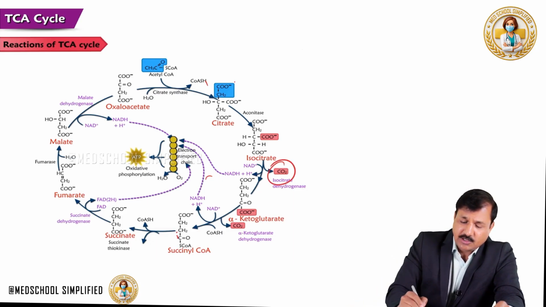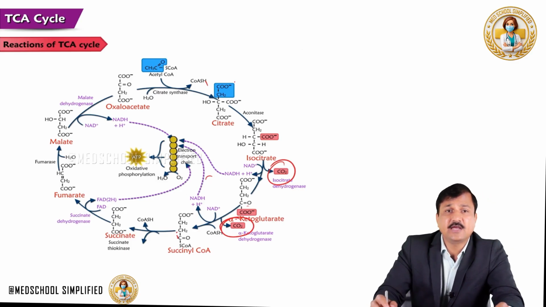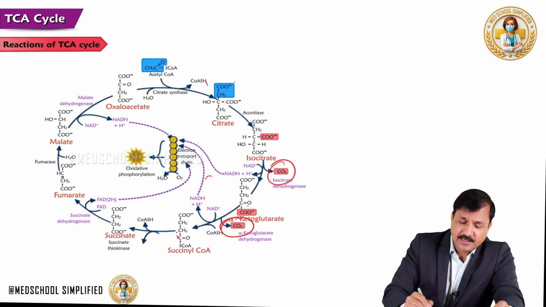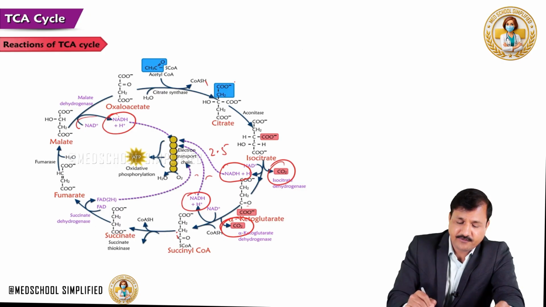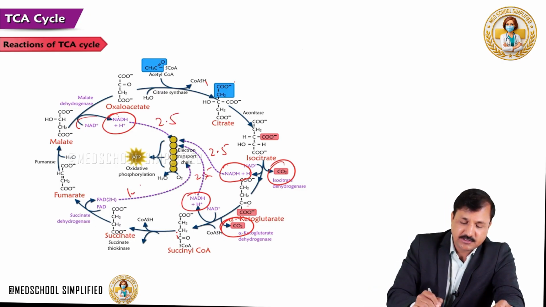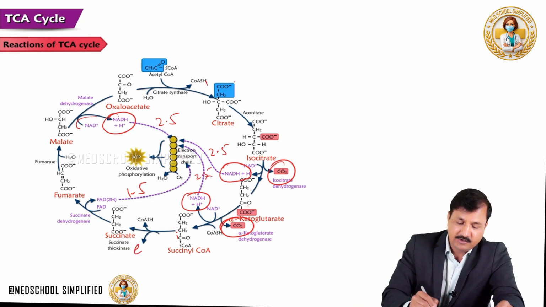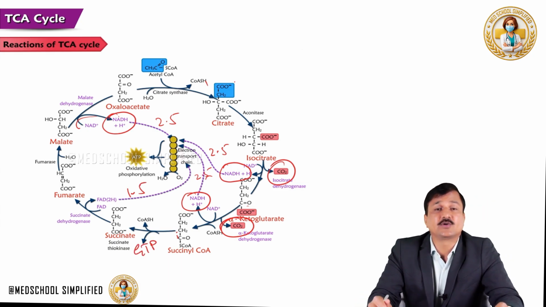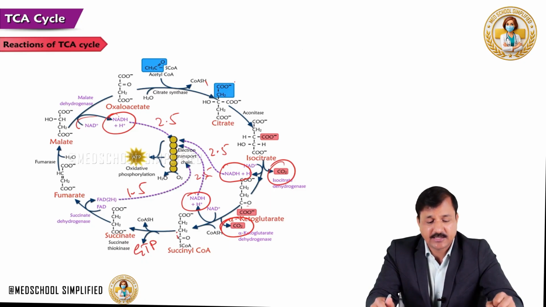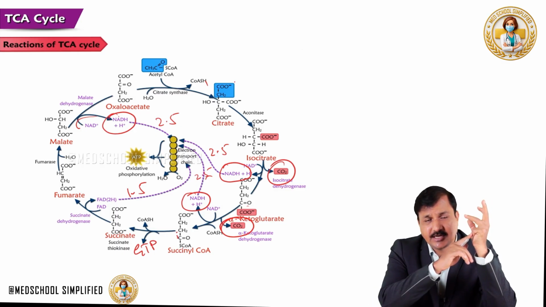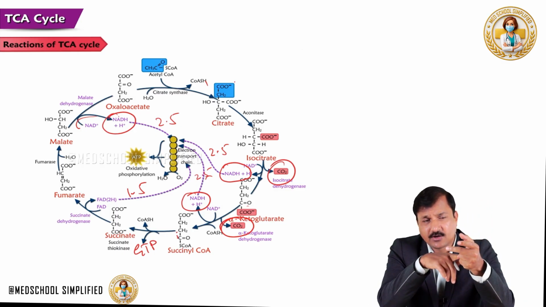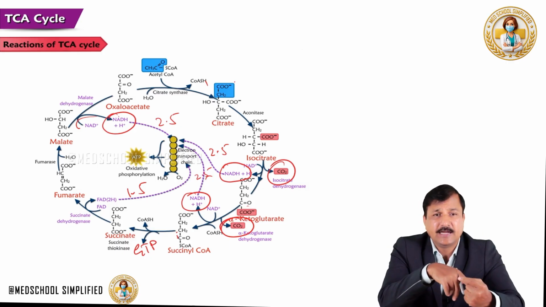So, that means 2 carbon dioxides are released for every acetyl-CoA being oxidized, and 3 NADH molecules in fact are made, and each NADH is worth 2.5 ATPs in the electron transport chain. One FADH2 is made which is worth 1.5 ATP, and one GTP is made which is equivalent to 1 ATP. So what are all the reactions that make NADH plus H plus in the TCA cycle? That is isocitrate dehydrogenase, alpha-ketoglutarate dehydrogenase complex, and also malate dehydrogenase.